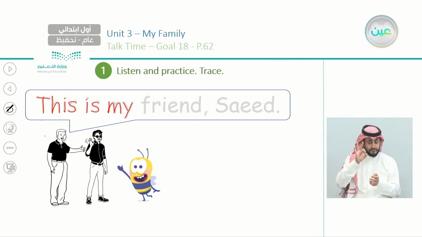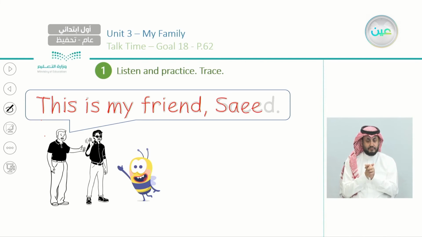Okay, after that "friend", F-R-I-E-N-D, friend. So this is my friend. Then we have a comma, Saeed, S-A-E-E, then D, Saeed, and don't forget the full stop at the end of the sentence.